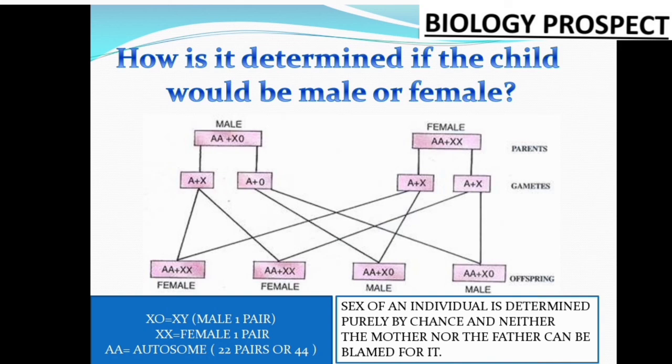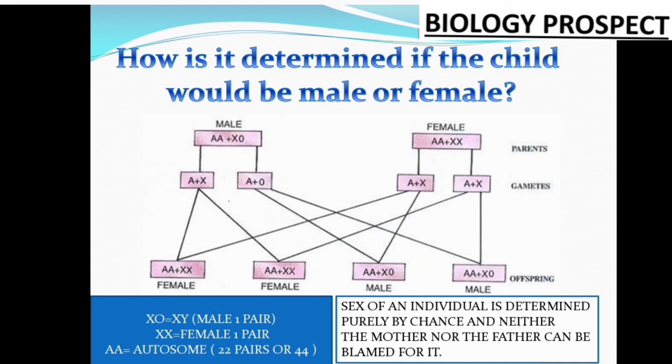For the next, A plus 0 or A plus Y, when it mixes with A plus X, you have seen there is a probability of a son or male child, that is A plus XY. The same thing happens in the second one also. So the offspring possibilities, male and female, are 50-50, that means 50%. So the sex of an individual is determined purely by chance, and neither the mother nor the father can be blamed for it. We can't blame anyone.